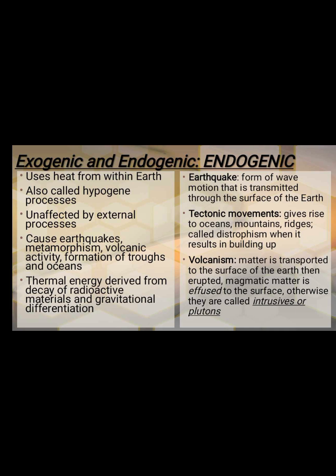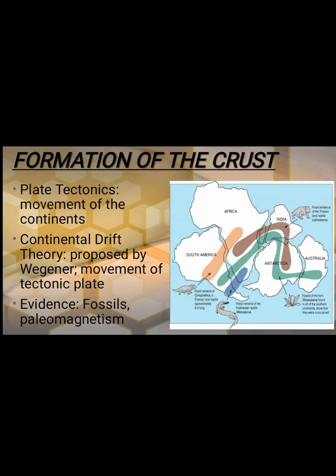Tectonic movements give rise to oceans, mountains, and ridges, called diastrophism when it results in building up. Volcanism: matter is transported to the surface of the earth, then erupted. Magmatic matter is effused to the surface, otherwise they are called intrusives or plutons.